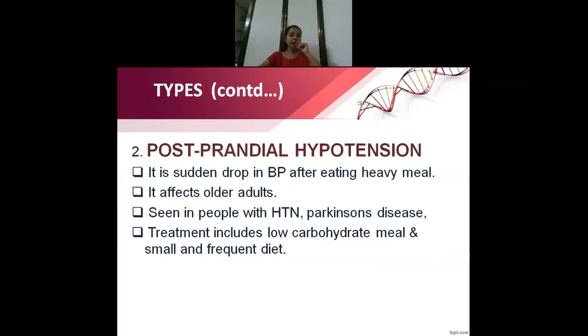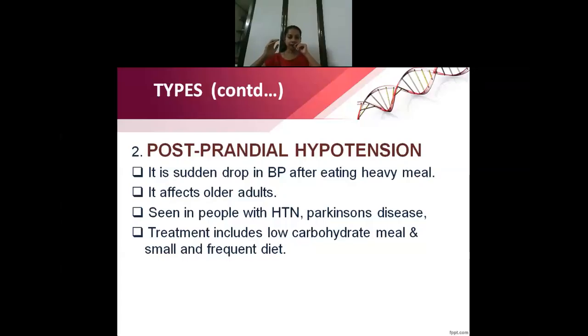Now postprandial hypotension means there is a drop in the blood pressure after you eat a heavy meal. This type of hypotension is seen in older people, and not only in aged people but also in people who have hypertension and Parkinson's disease. What happens when you eat a very heavy meal? Normally we will not have it, but these individuals will get it.